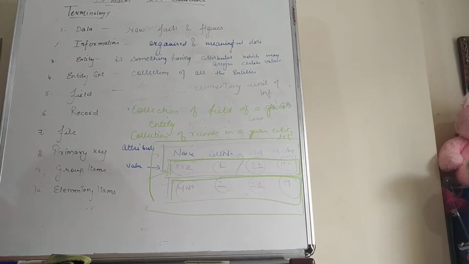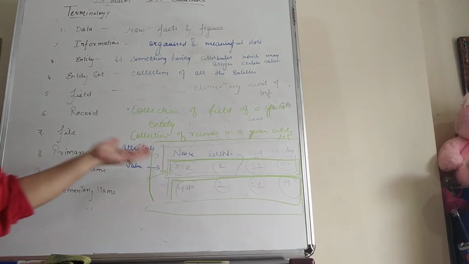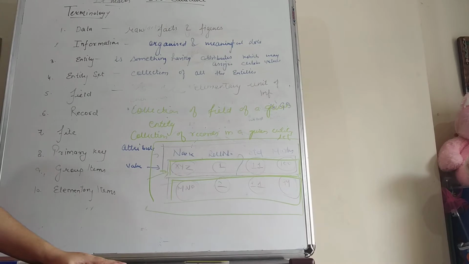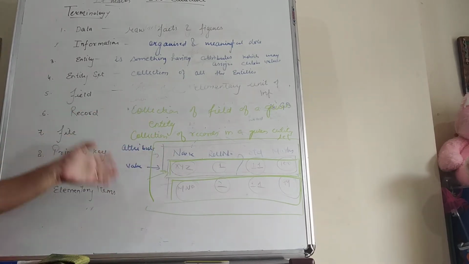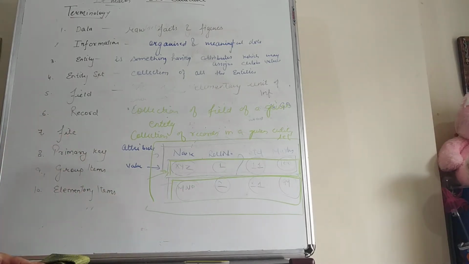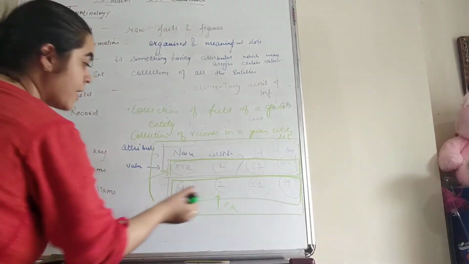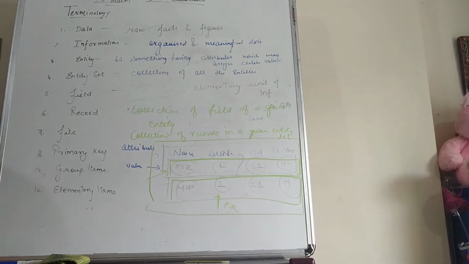Name may or may not be the same, similarly standard may or may not be the same, and the same for marks. But the roll number field is different for each and every entity in this table. So we can assign this field as a primary key. Primary key is a key which can uniquely identify the record of a particular entity.